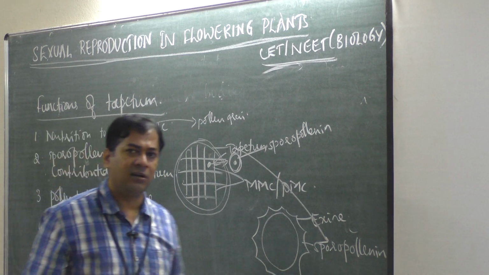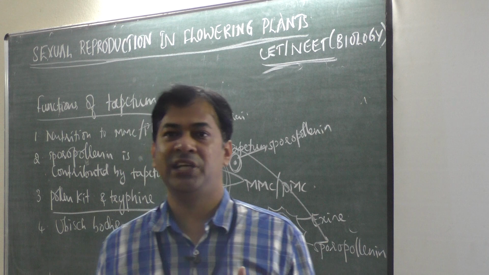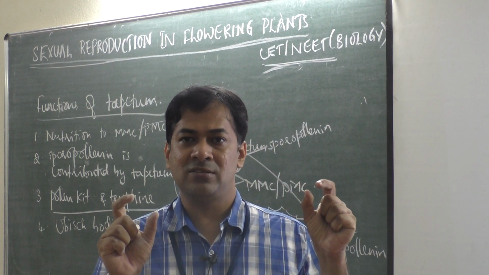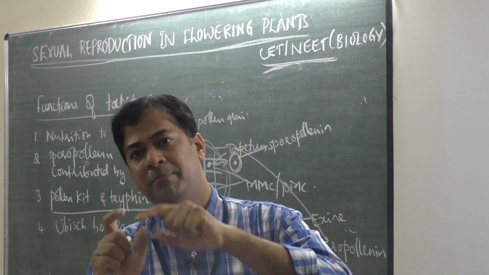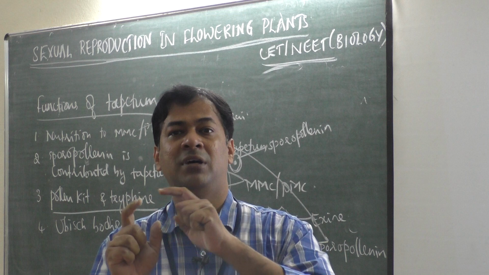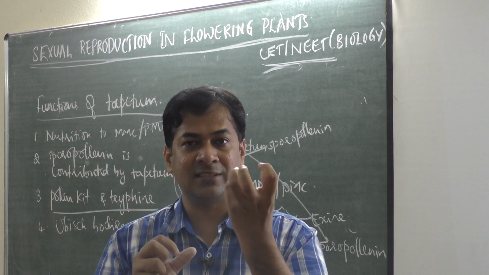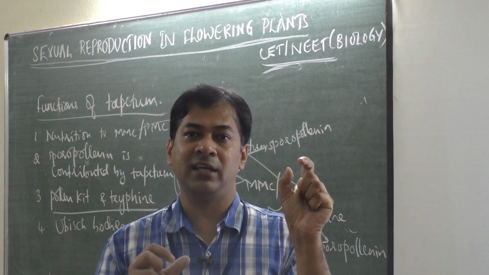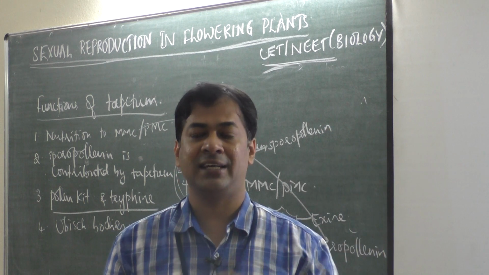You have learnt pollen pistil interaction. Pollen pistil interaction means, when pollen grains of the same plant fall on the stigma of the same plant, then the stigma accepts it, or it understands that it is the same species. If pollen grains of a different species, let us take an example.